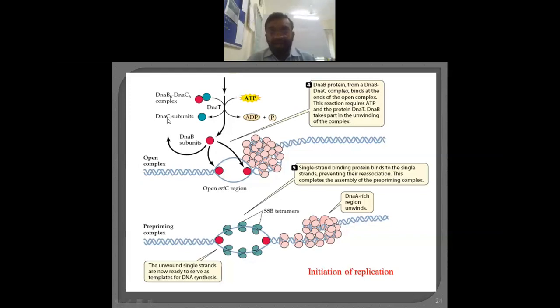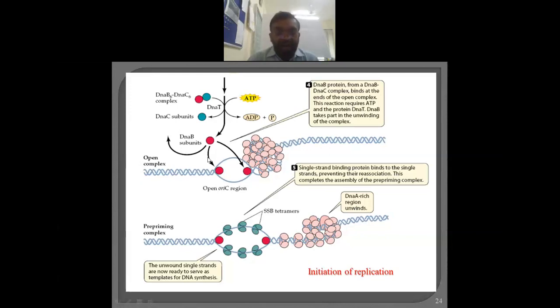Here there is a direct recruitment of DNA A, due to which the AT base pairs are disturbed. In such a denatured region, DNA B binds, and in order to facilitate DNA B, DNA C and its component DNA T come into the picture. But actually, DNA C's role is only to support DNA B. It is not involved directly in this.